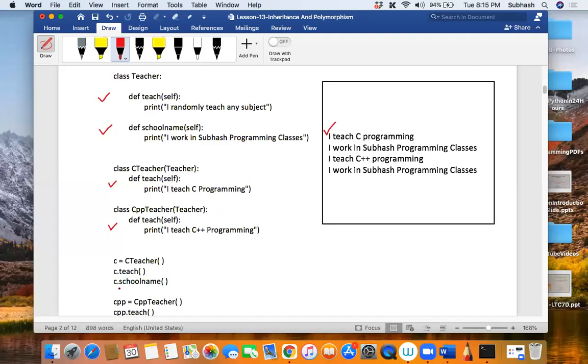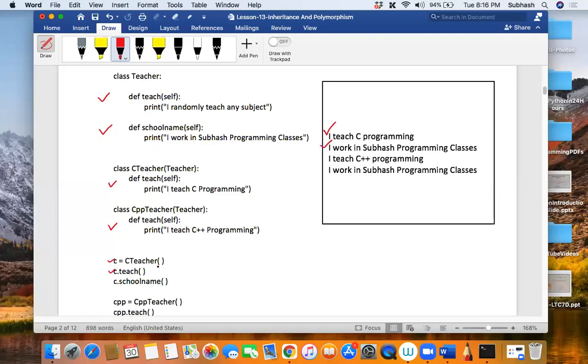And then I am again calling a method called school name, C dot school name. When I say C dot school name, is there a method called school name in the C teacher class? No. In that case, which method will get called? It calls the inherited method from the teacher class. It takes it from the parent class. So it says I work in Subhash programming classes.